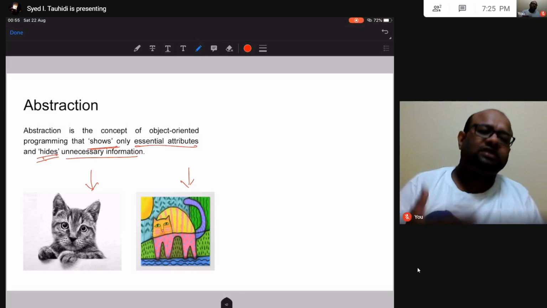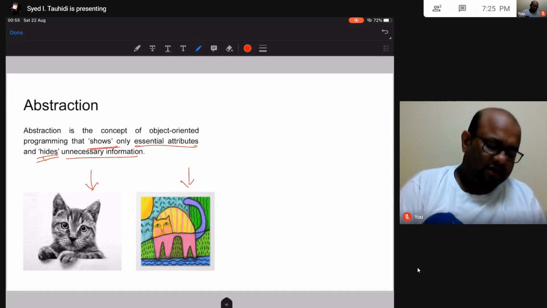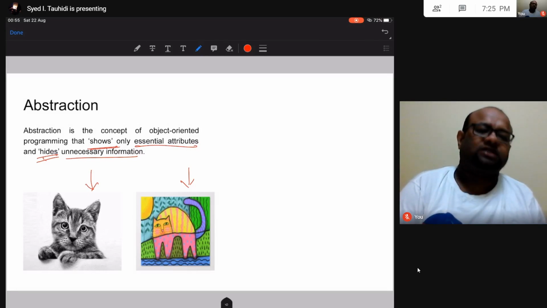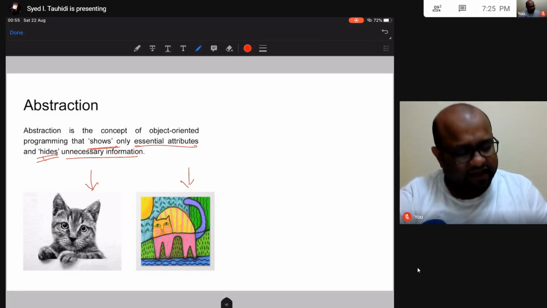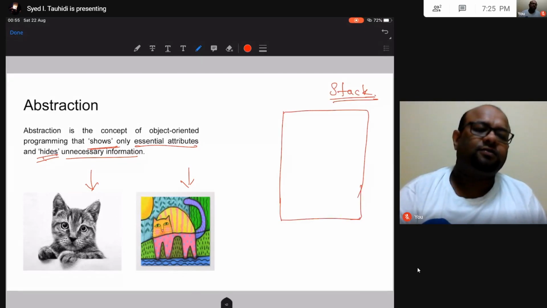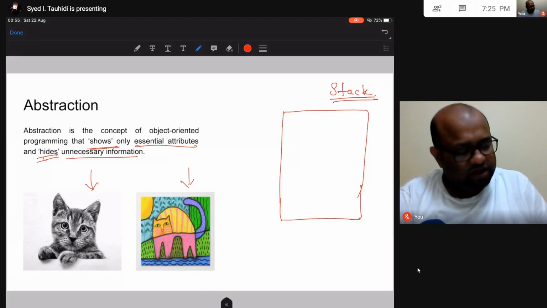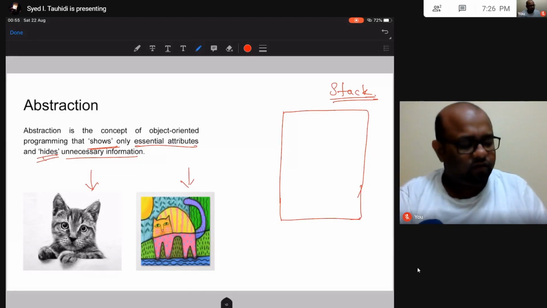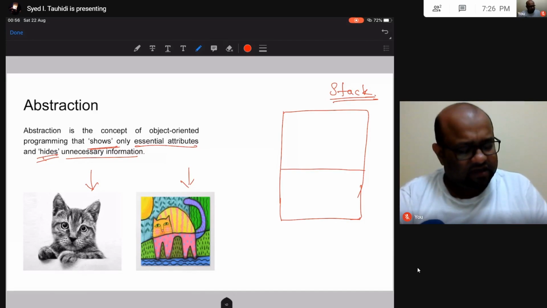Now let me give you an example that we talked about in yesterday's class about what abstraction does. We know what a stack is, right? Now a stack can be written as an object. In C++, it can be written using this object-oriented programming style. So in object-oriented programming style, we can have a stack.